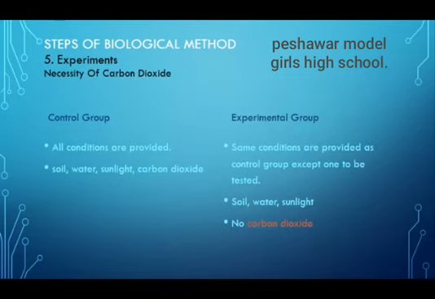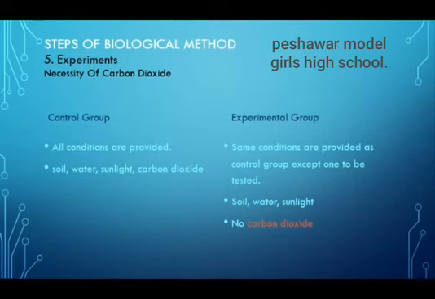While performing experiments, biologists make two different arrangements. First is called control group, while the second is experimental group. Biologists provide all the conditions needed to control group, while experimental group lacks one condition that is going to be tested.